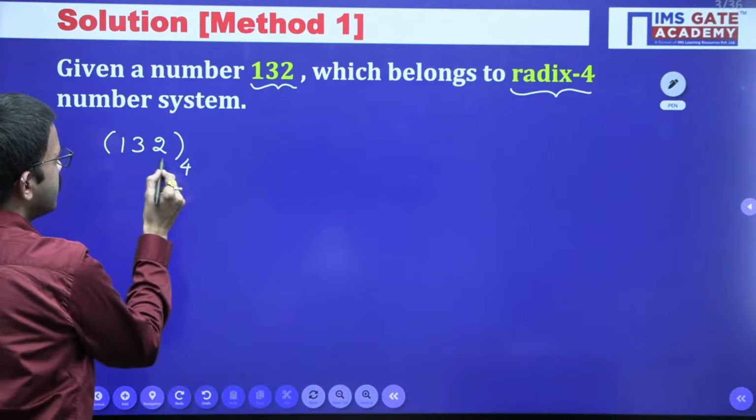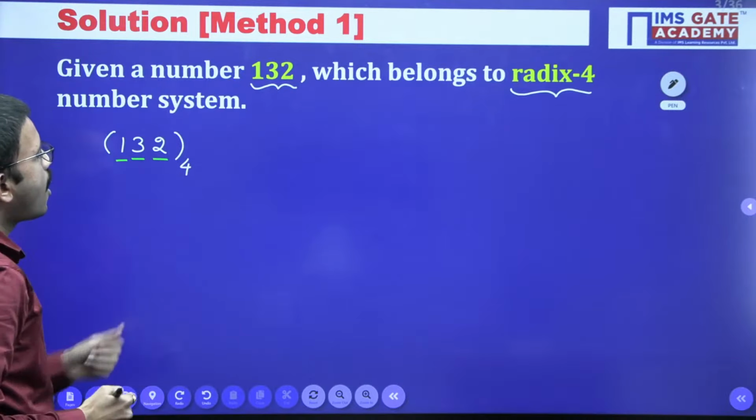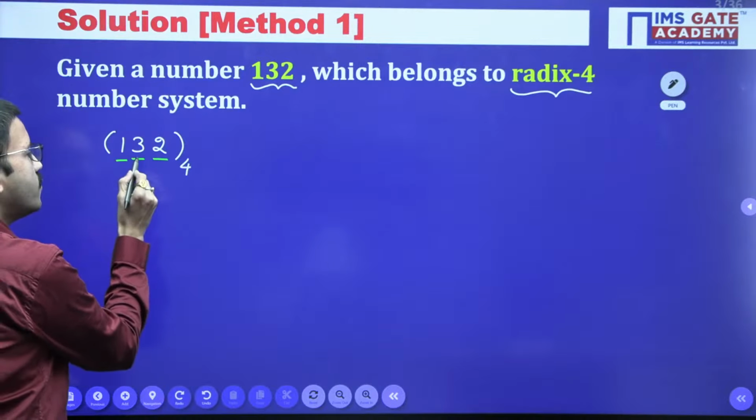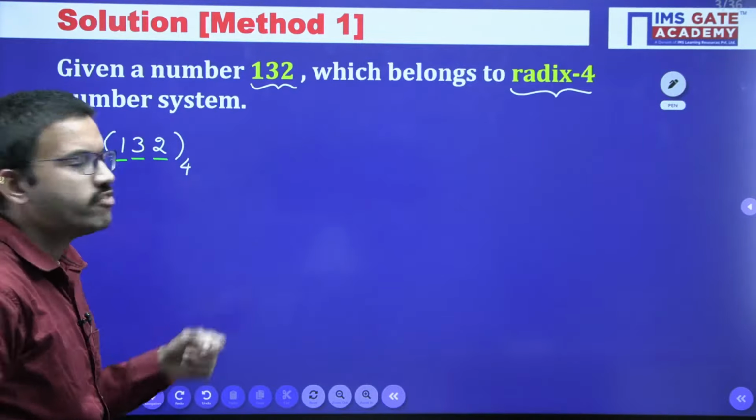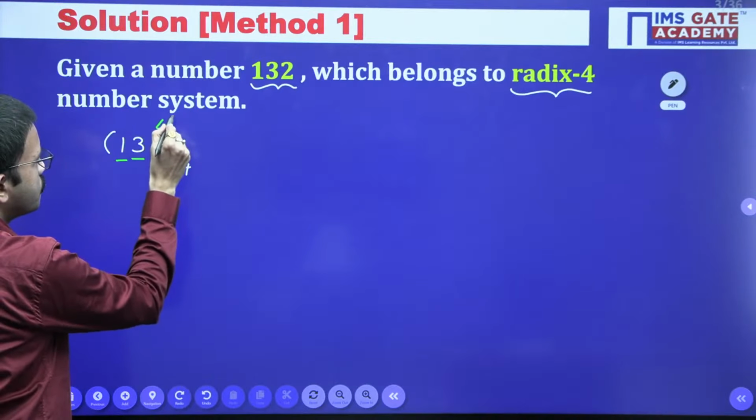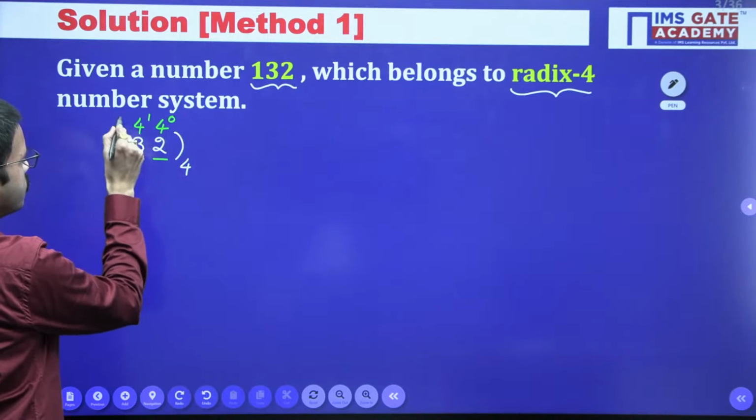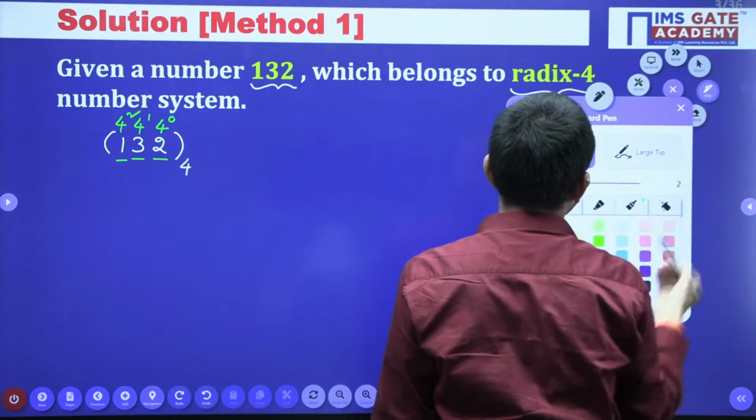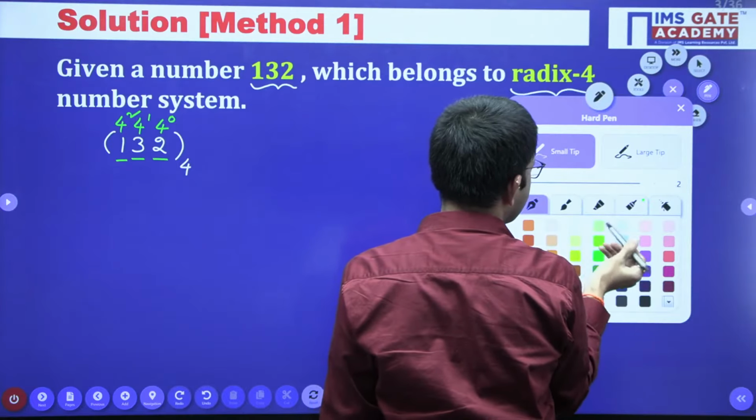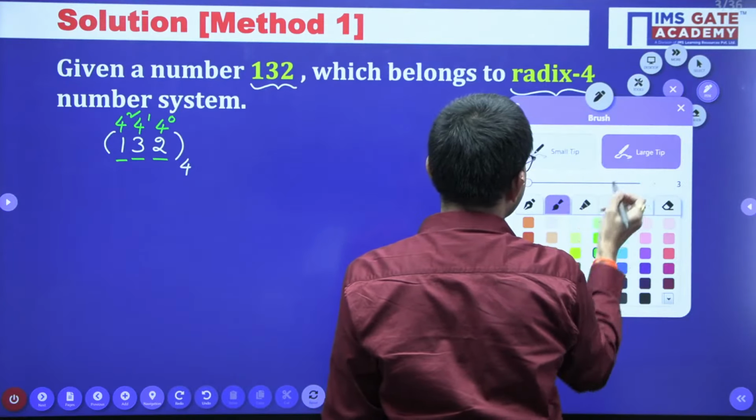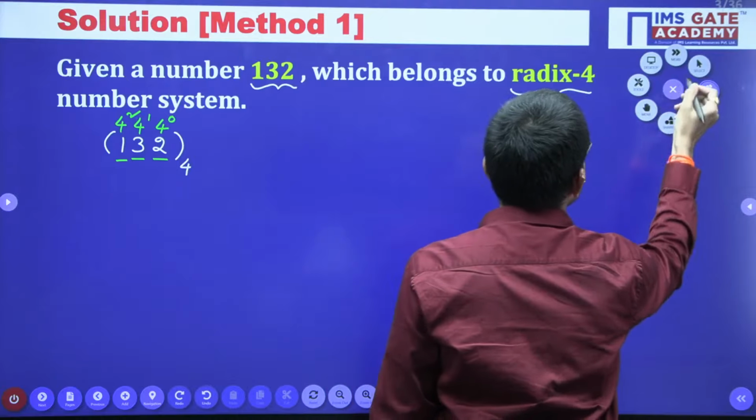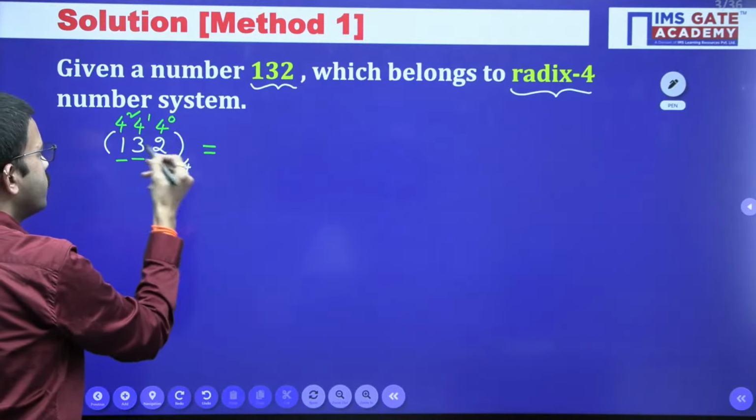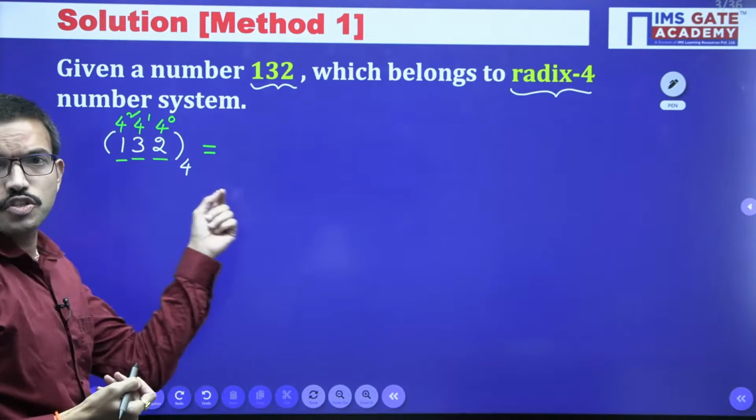Here we have 3 digits, all belonging to base 4. That means each and every digit will have the respective position weight in powers of 4: 4 power 0, 4 power 1, 4 square. Multiply each and every digit with the respective position weight, and then you can add.